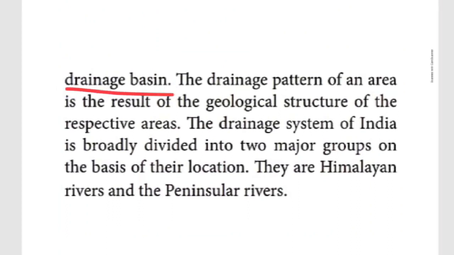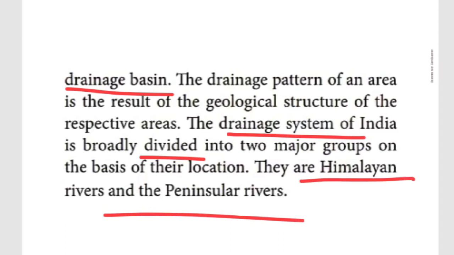So, it's given here, children. The drainage system of India is broadly classified into two: the Himalayan rivers as well as the peninsular rivers. Himalayan rivers, what are they? Indus, in Tamil they used to call it Sindhu Nadi. Indus river, then Ganga as well as Brahmaputra. So these are the Himalayan rivers.